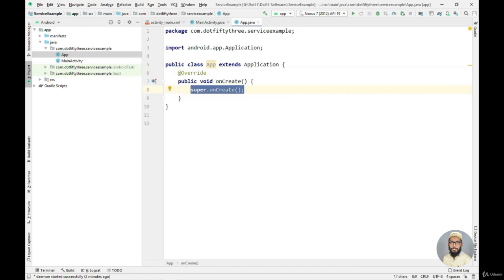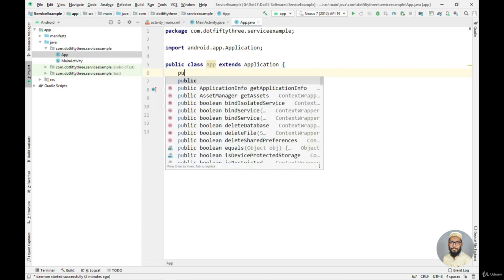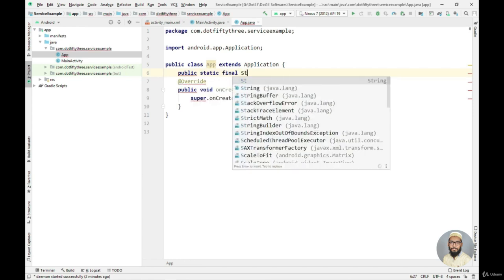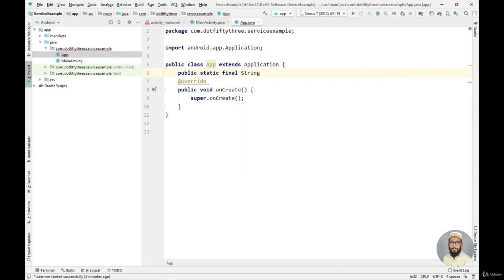Okay, so now let's just create a channel for our notification. So for doing that I will create a channel ID first, and that name will be of string type, and it will be final. That is, it is not going to change ever in my application. Okay, so for creating that I will just say public static final string, and I will name it as channel ID, as I want this thing to be a constant,